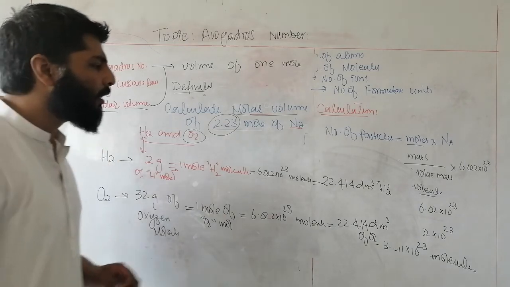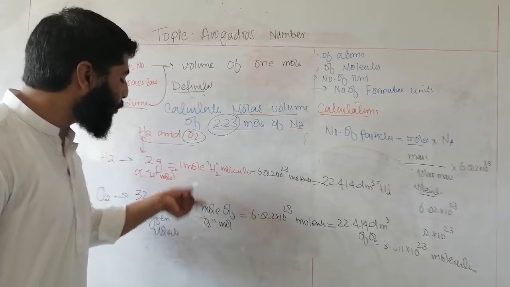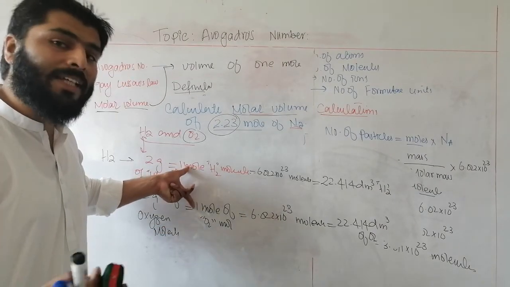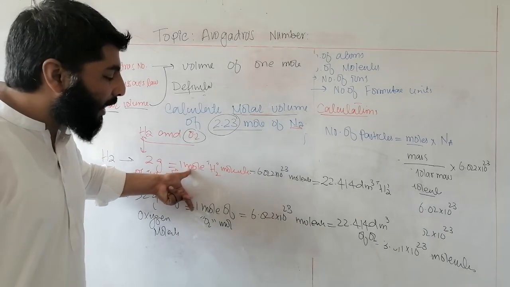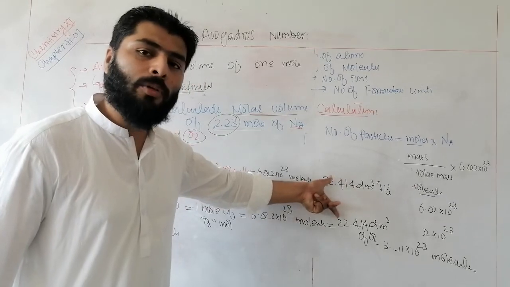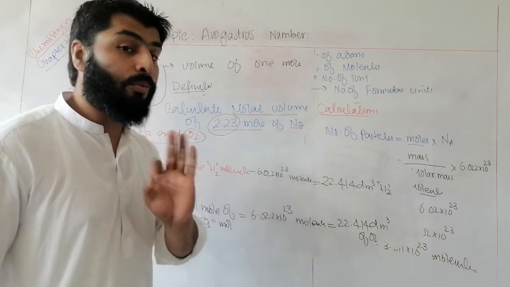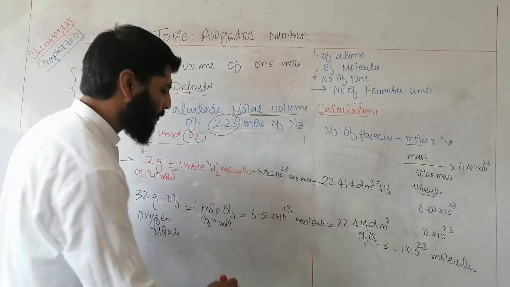So one thing you will have to keep in mind always is that 1 mole of each and every substance occupies same volume and same number of particles. Why is it so?